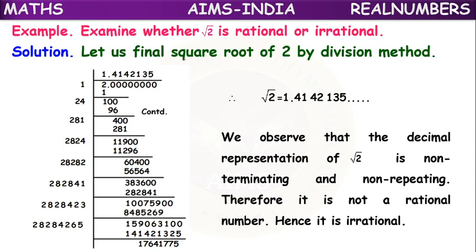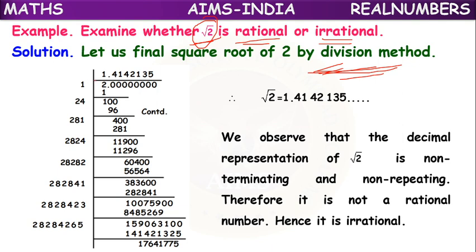So now we have to check whether the given number is rational or irrational. That we have to check by division method. So we have Horner's method of synthetic division. According to that method, let's find whether root 2 is rational or irrational.